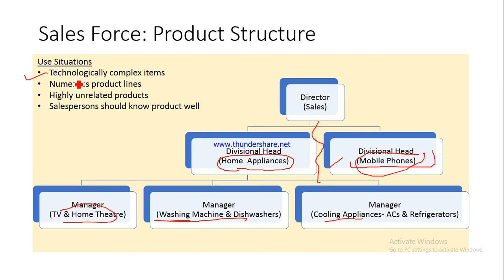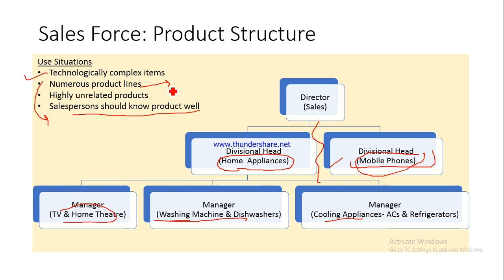So as I said, technologically complex items, in such cases we go for product or product line structure, wherein the salesperson should know the product thoroughly well, right? Again, when you have got numerous product lines, then asking one particular salesperson to sell all the different kinds of product that you have is going to be very, very difficult. Think of a Tata Motors salesperson, supposing. They simply would not be able to sell all the different types of product line that Tata Motors has.